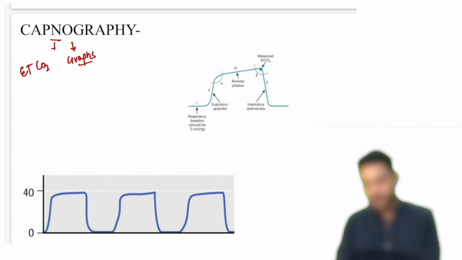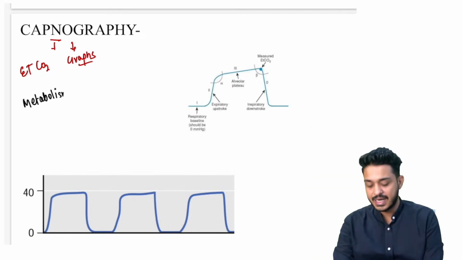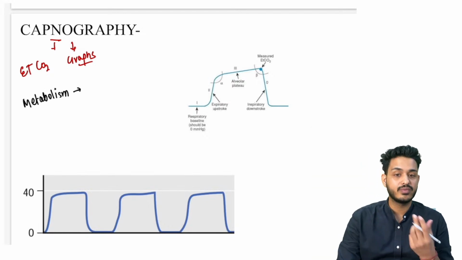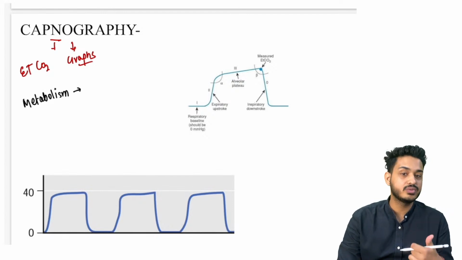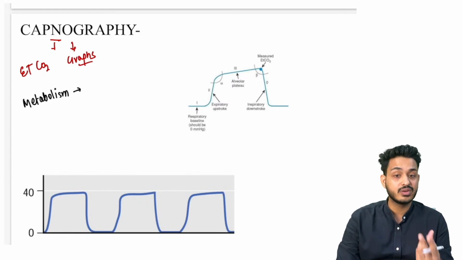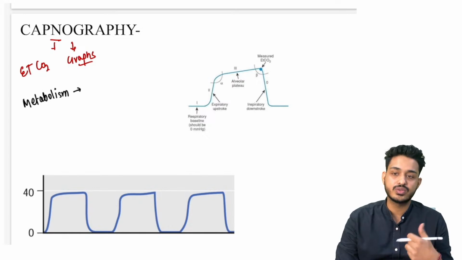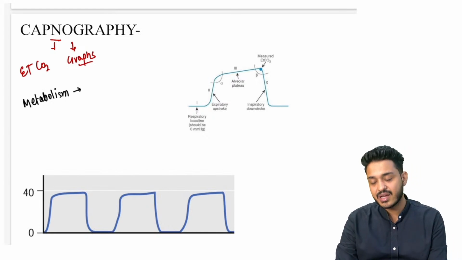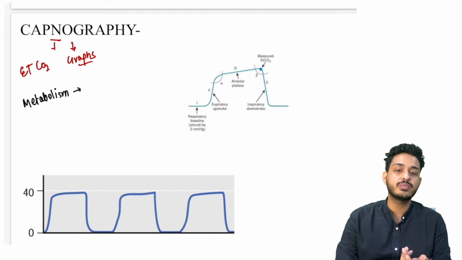Why is this CO2 going to come out? CO2 is coming out because of metabolism. Keep a simple understanding. What is formed because of metabolism? Whatever glucose you are eating is going to end up as CO2 plus H2O. Glycolysis happens, after glycolysis the Krebs cycle, after the Krebs cycle the ETC, and after energy production what is it going to make? CO2 plus H2O. The end product of glucose is CO2 plus H2O, not pyruvate. Pyruvate is the end product of glycolysis, right? So in the end CO2 and H2O are formed, and the same CO2 is coming out.